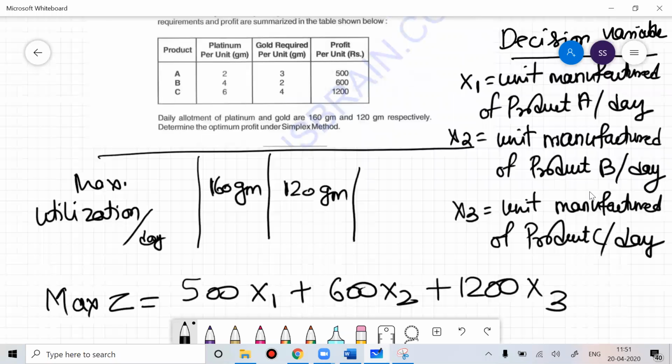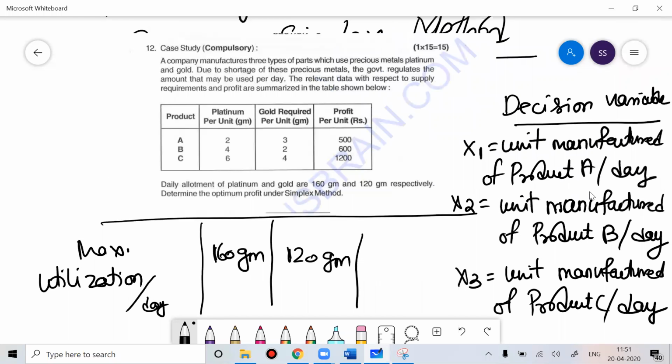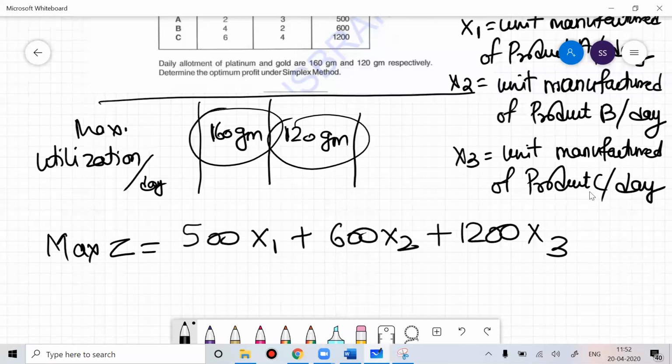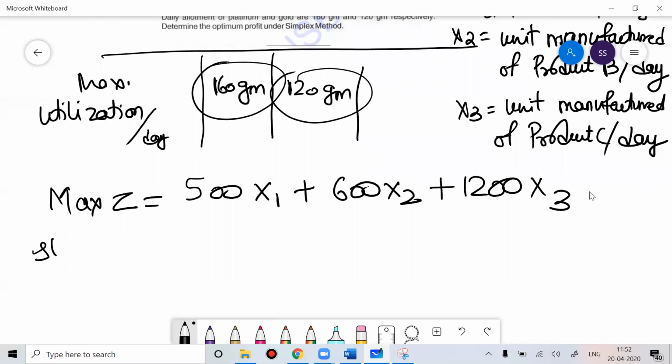If you see the constraints, what constraint is given in this problem? The only constraint is the utilization of platinum and gold. For platinum, every day on product A you are using 2 units, on product B 4 units, and on product C 6 units. Based on that, you can write the subject to constraints.